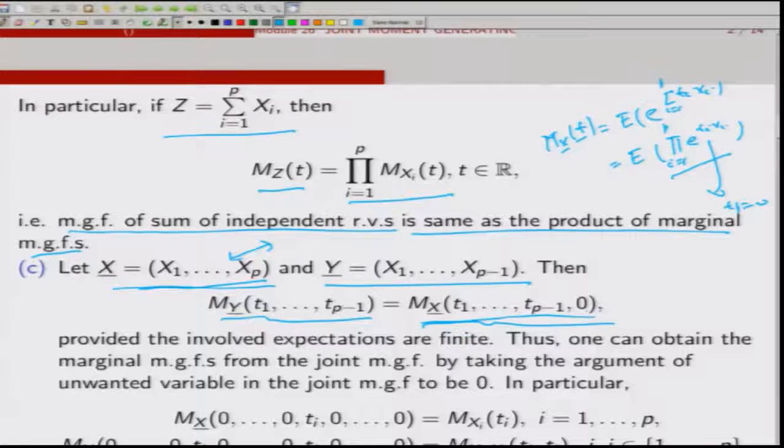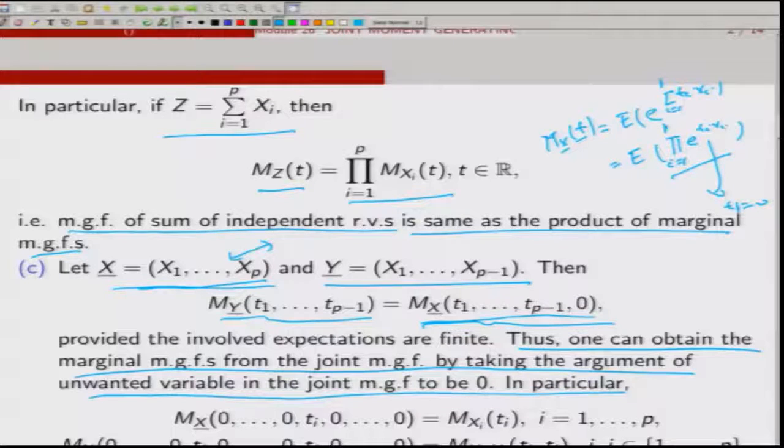So, what it suggests is one can obtain the marginal MGFs from the joint MGF by taking the argument of the unwanted variable in the joint MGF to be 0, and that is what we did over here. X_p was the unwanted variable, because I wanted the MGF of (X1, ..., X_{p-1}). So, I put the argument t_p equal to 0 to get it.